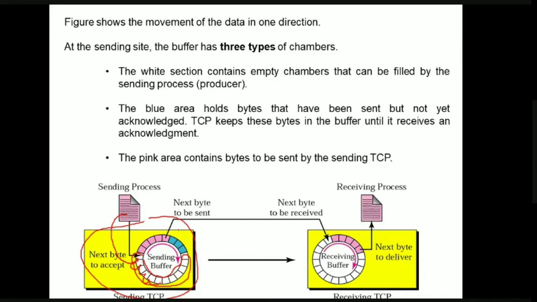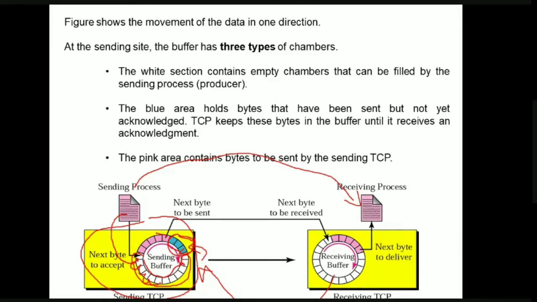The next area is the blue area. It holds the bytes which have already been sent, that is, the sender has sent some bytes to the receiving process, and it is now waiting for the acknowledgement from the receiver. If the receiver sends the acknowledgement and the sender successfully receives it, the blue color is converted back to white.